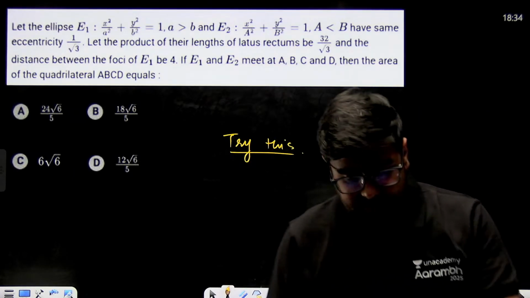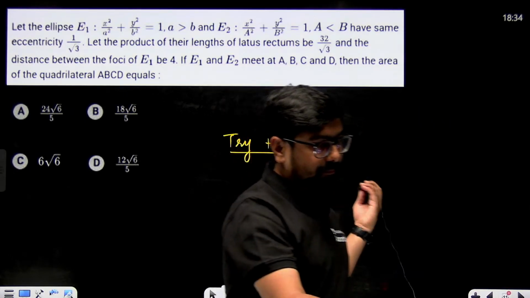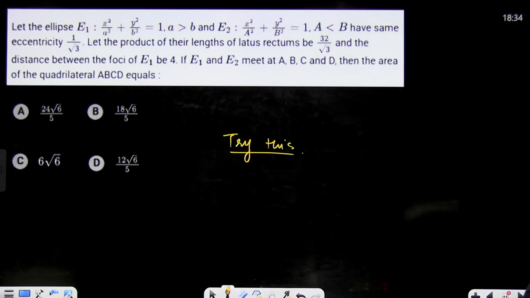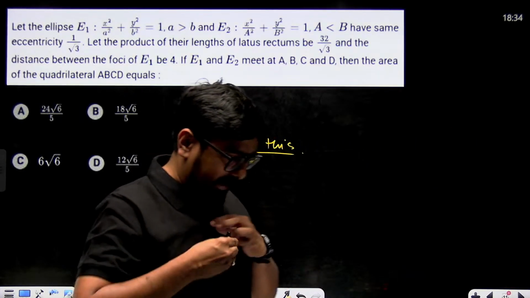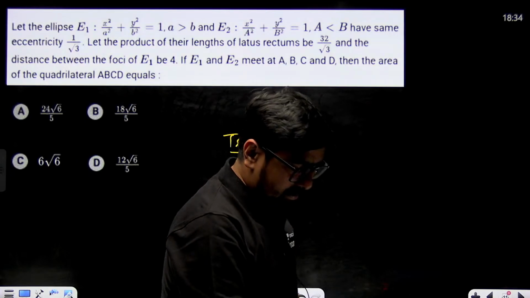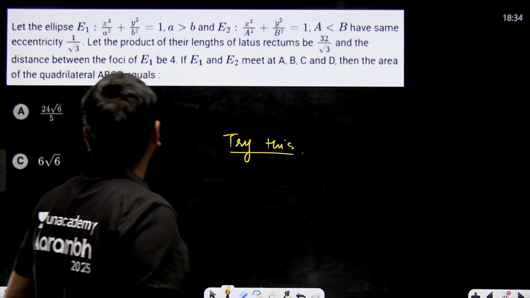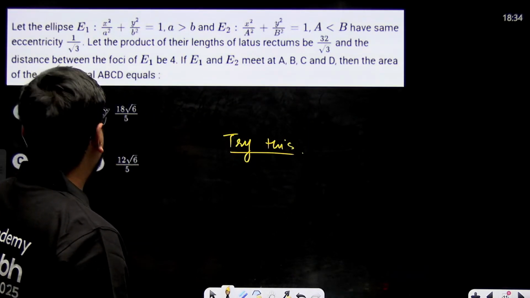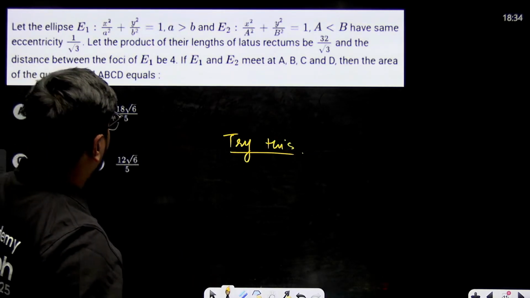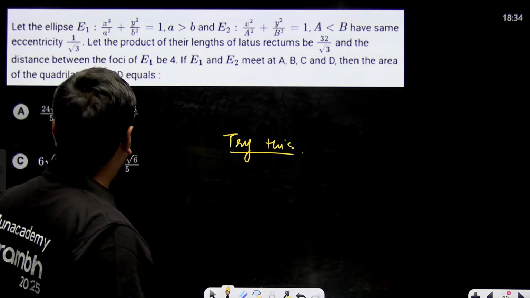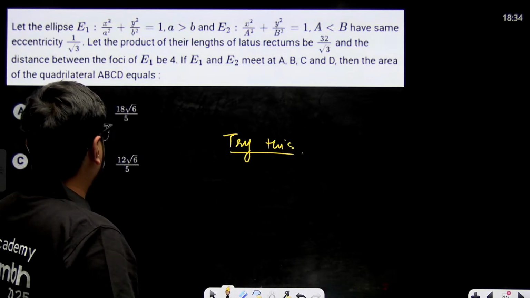Okay guys, let's see this question. I hope if you have tried this, great. What is it saying? A is greater than B, ellipse E1 is given, E2 is given. E2 is a vertical ellipse, B is greater, and both of them have the same eccentricity.